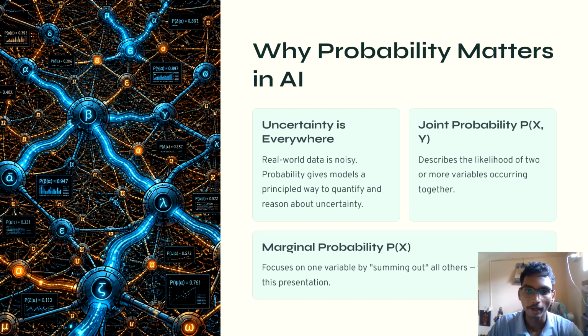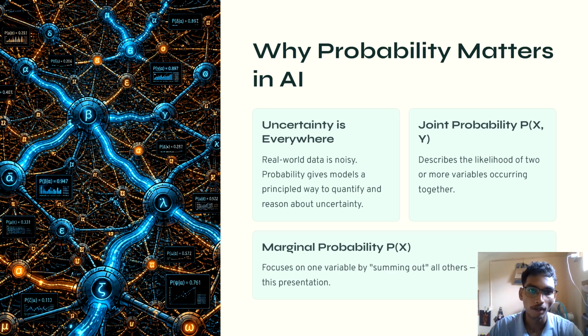So why probability matters: before understanding marginal probability, we need to understand why probability is important in AI and deep learning. Uncertainty is everywhere. Real world data is rarely perfect: images can be noisy, sensor readings can be inaccurate, and users' behavior can be unpredictable. So probability gives AI models a mathematical way to represent and handle this uncertainty instead of making decisions with complete certainty.